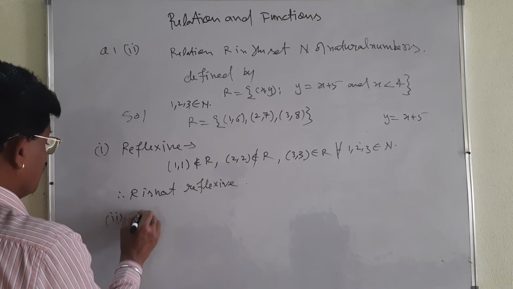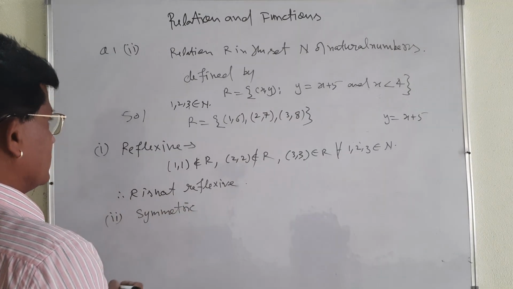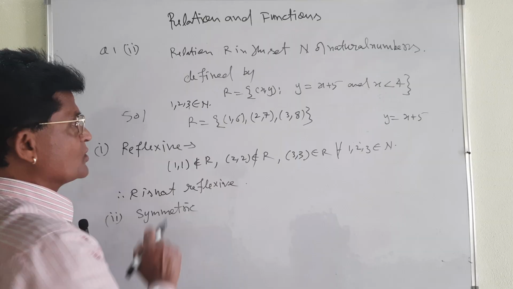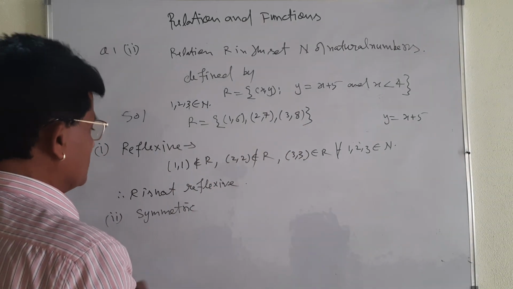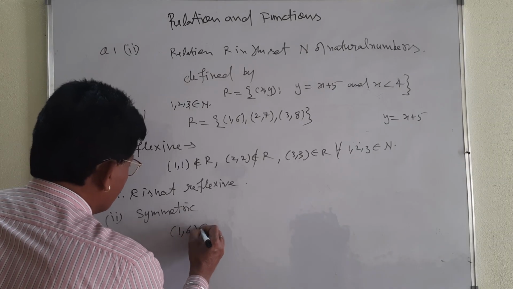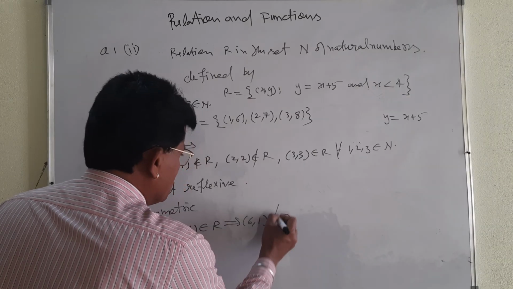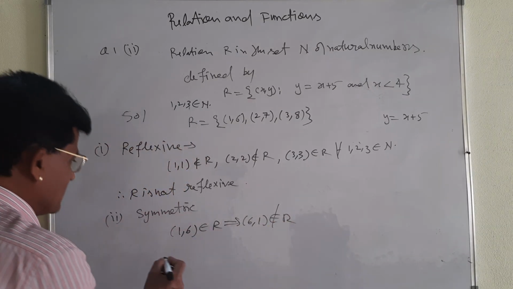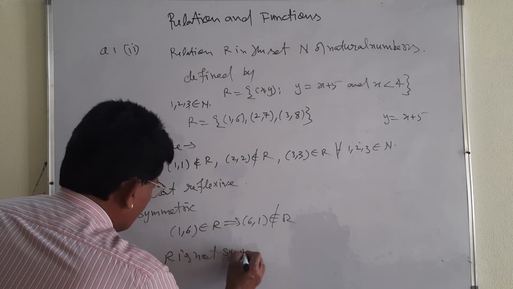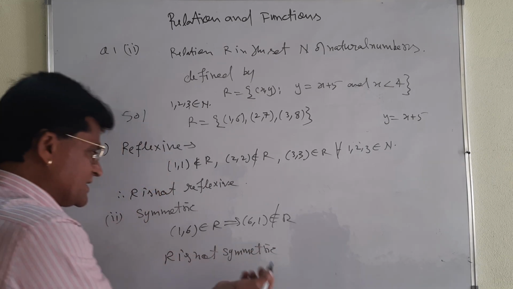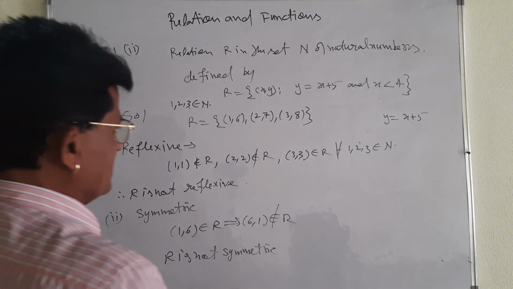Then for symmetric. For a symmetric relation, what does it mean? If (1, 6) belongs to R, then (6, 1) also belongs to R. It is not here, you see. But it is not here. That is why it does not belong to R. Then what will you say? R is not symmetric. Very simple. In each and every question I am telling you the same thing. Let me take the transitive relation.